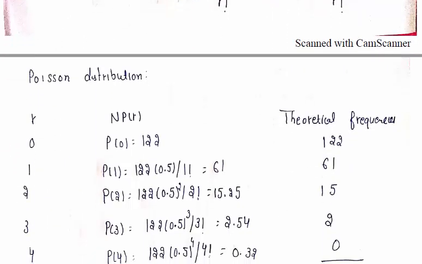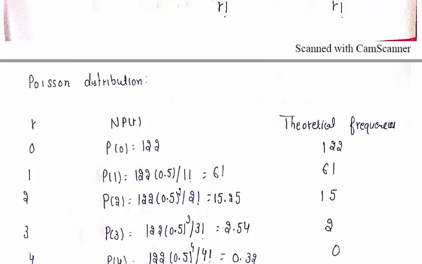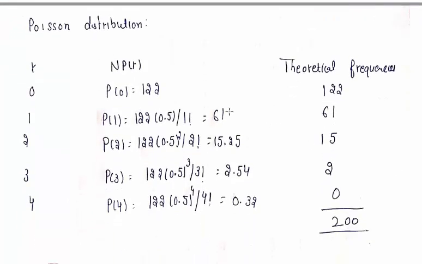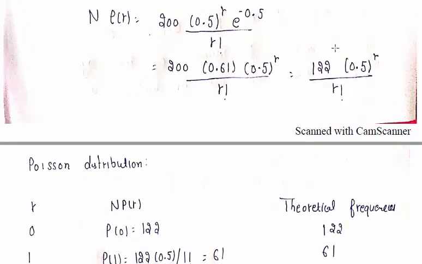Now the Poisson distribution fitting is given in that table. Firstly, we write the values of r: 0, 1, 2, 3, 4, because the values of x are 0, 1, 2, 3, 4, 5 and 6. Then we write the probabilities. First we find the probability at 0. To find the probability at 0, here we put the value of r as 0. So this is equal to 122 into 0.5 raised to power 0 over 0 factorial. 0 factorial is 1, and 0.5 raised to power 0 is 1. This is equal to 122.